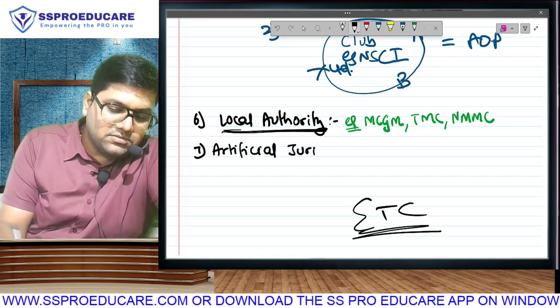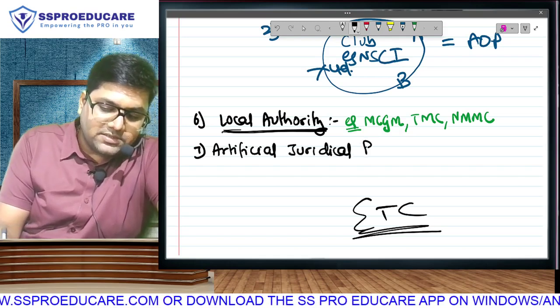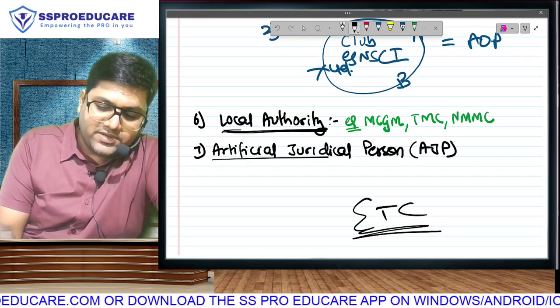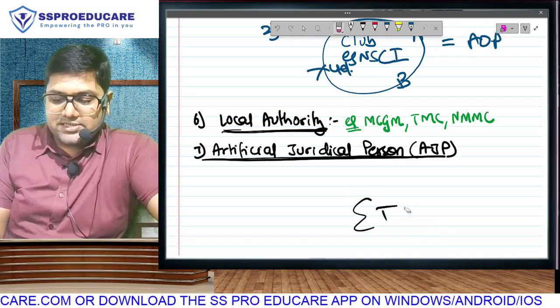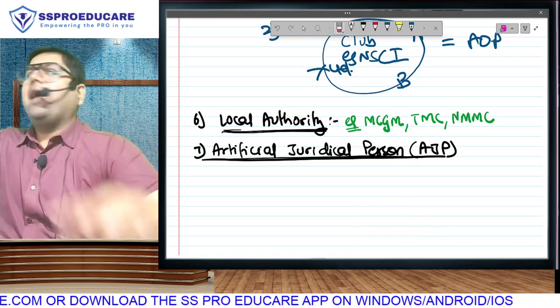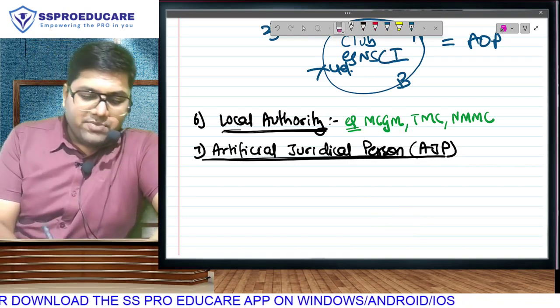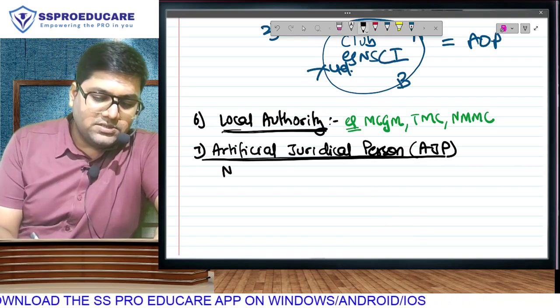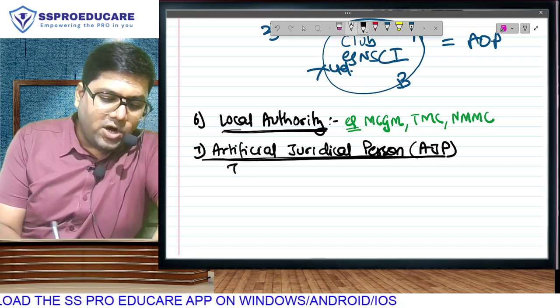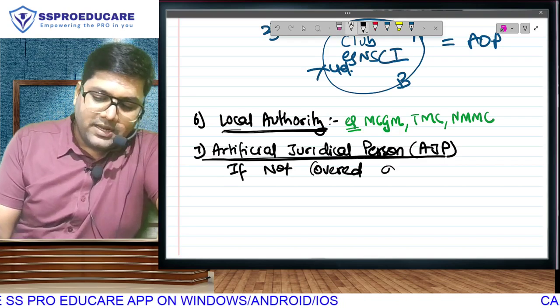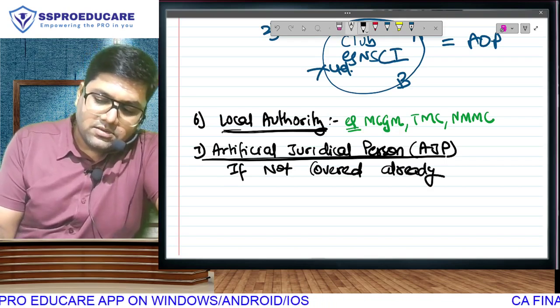AJP, artificial juridical person. This category is simply asking you a question. Bro, do you have income? And are you covered in any of the first 6 categories? Because anybody who is not covered in any of the above categories will be covered here.